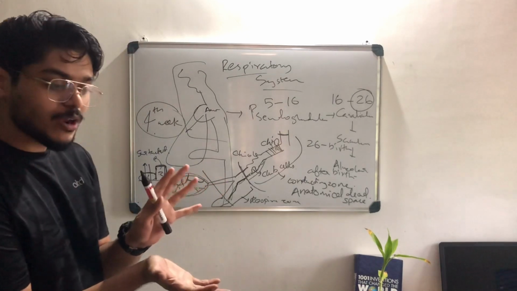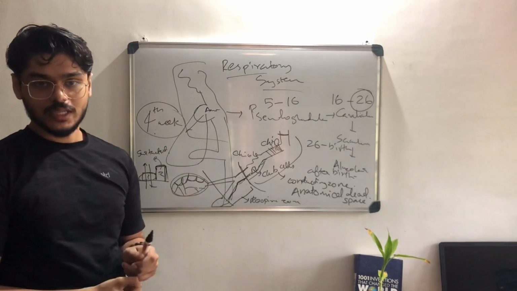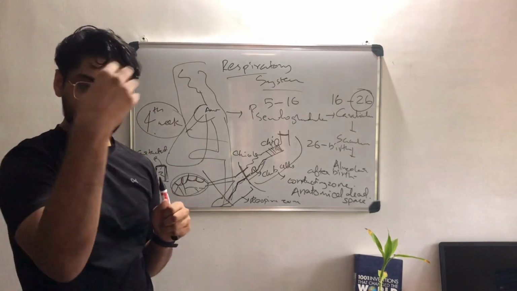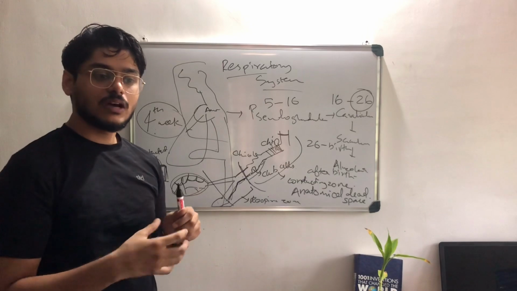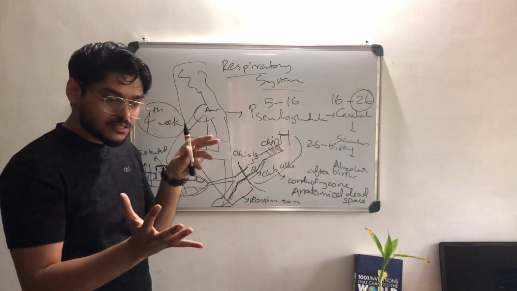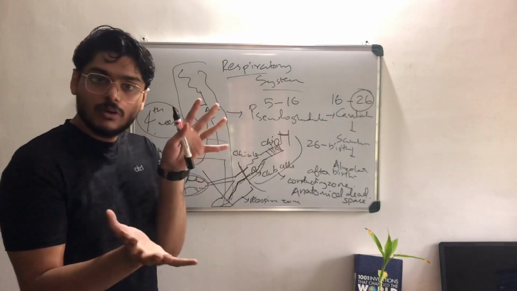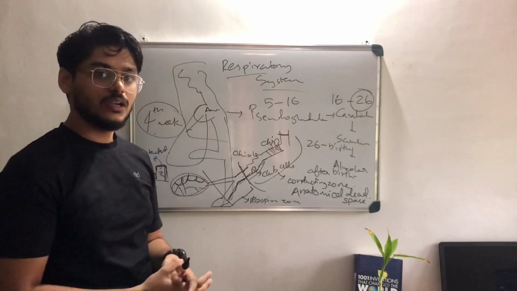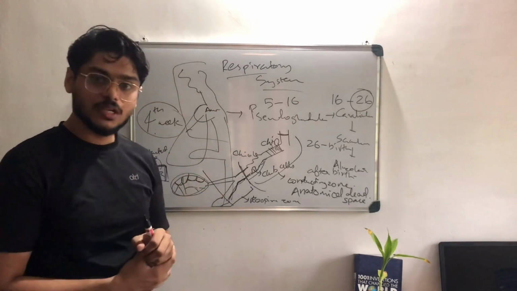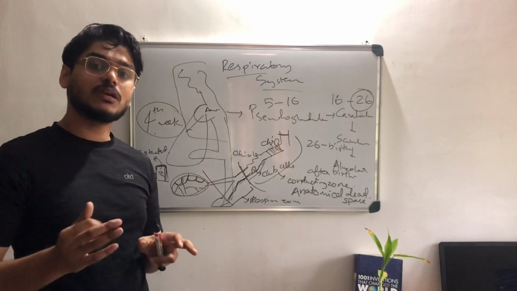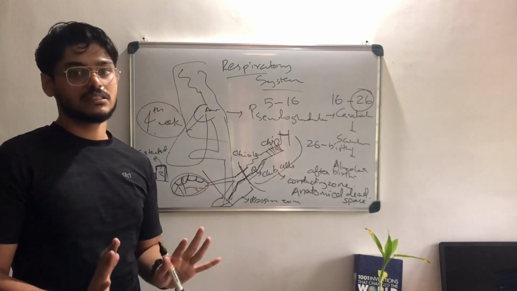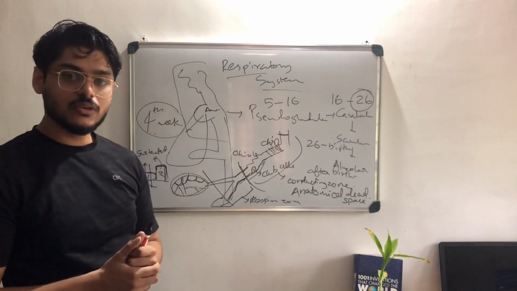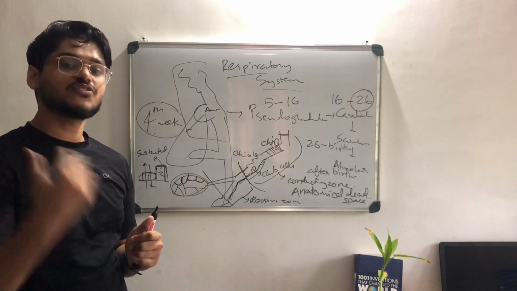We know that alveoli have a tendency to collapse. It's like a balloon. When we put air inside and leave the opening, the balloon will collapse, right? It has a tendency to come back to its original position, the recoiling property. So alveoli have a property to collapse, but this is stabilized by the surfactant. How? The surfactant reduces the surface tension.